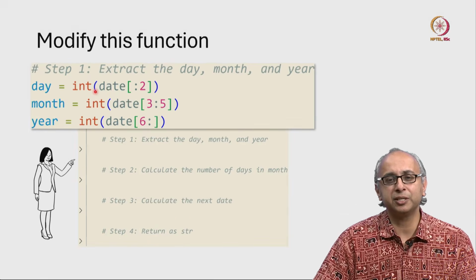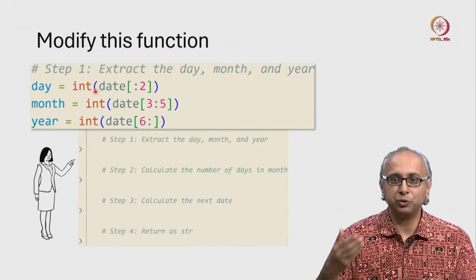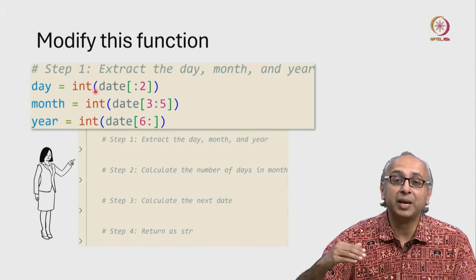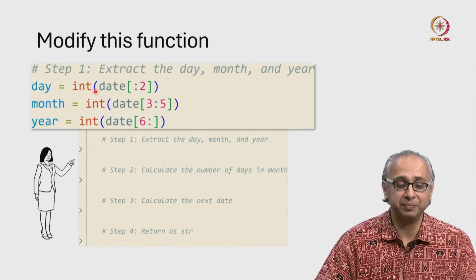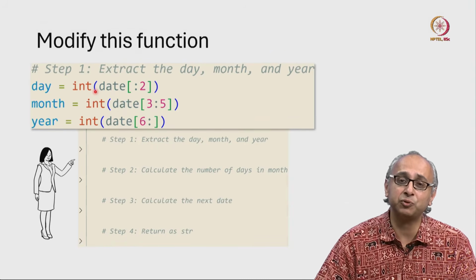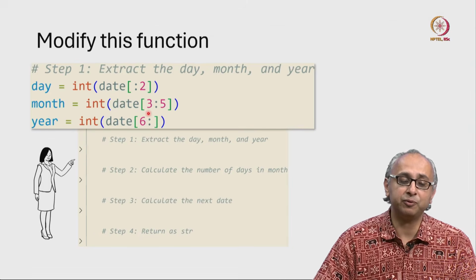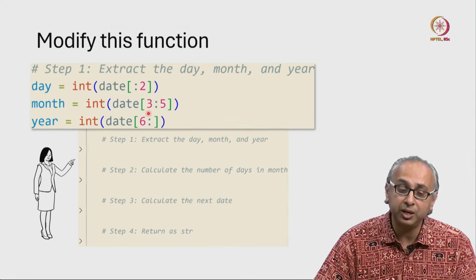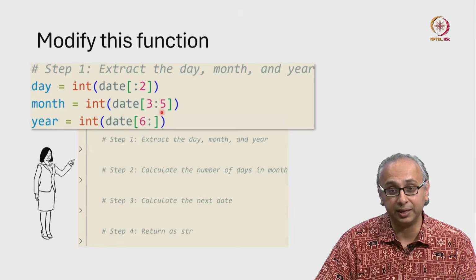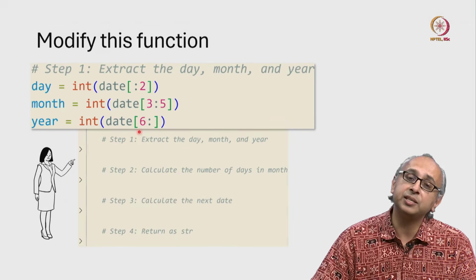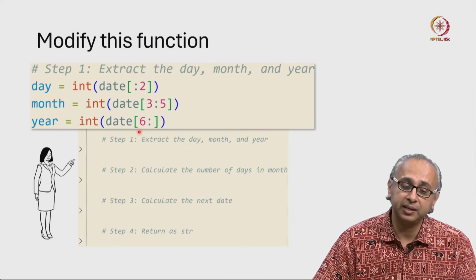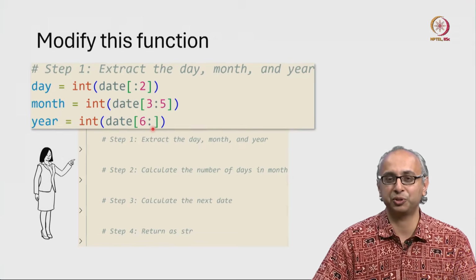Why are we converting this into an int? Well, we need to do some calculation with it. We want to calculate the next date. So that would be useful to convert that string into an int. Similarly, for the month, everything from index 3 up to but not including index 5. And the year is everything starting at index 6 up to the end of the string.